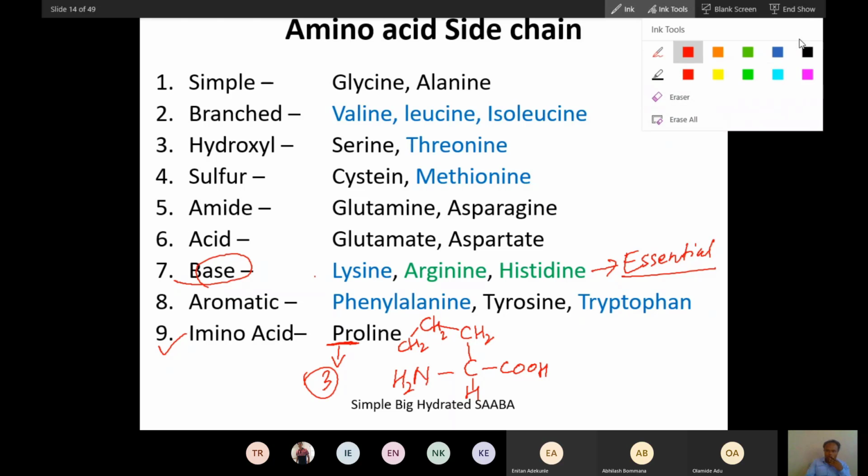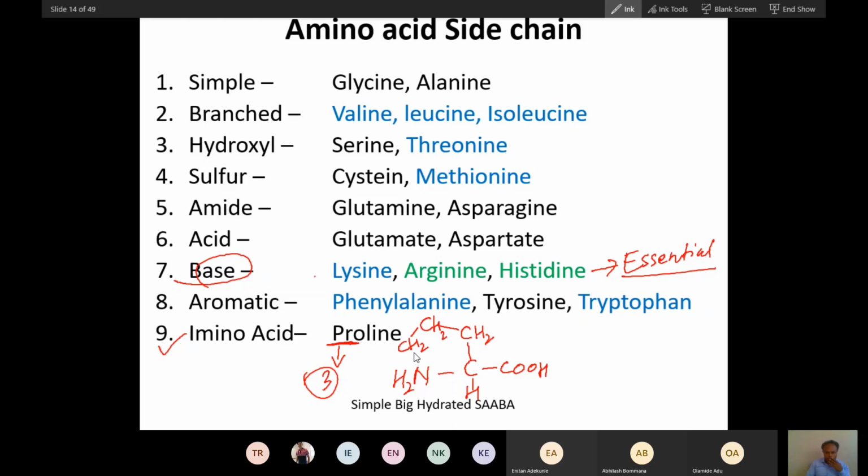This 3 carbon is in a chain, and this is bonded with this. So you can see a pentane type of ring. There will be only NH. Do you see this structure? You can find this structure very similar to P. So you can remember it that way, P for proline.